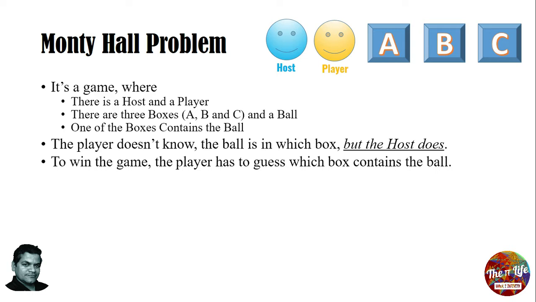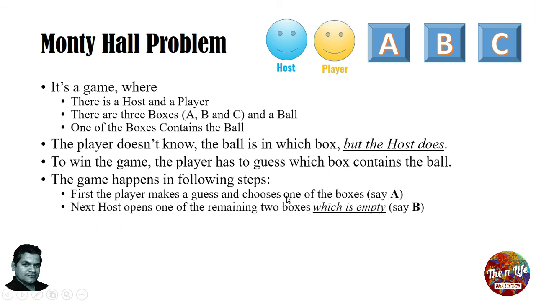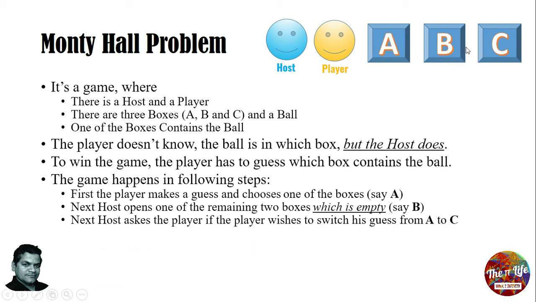Then the game is that if the player wants to win, the player has to make a correct guess of which box contains the ball. So the game happens in this way. First, the player makes a guess and chooses one of the boxes. Let's say he chooses the box A. Then next, the host opens one of the remaining 2. So if the player chooses A, then the host goes and opens one of the boxes, one which is empty. The host knows which one is empty, so he opens one of the empty boxes. Let's say that empty box was B, so he opens the box B.